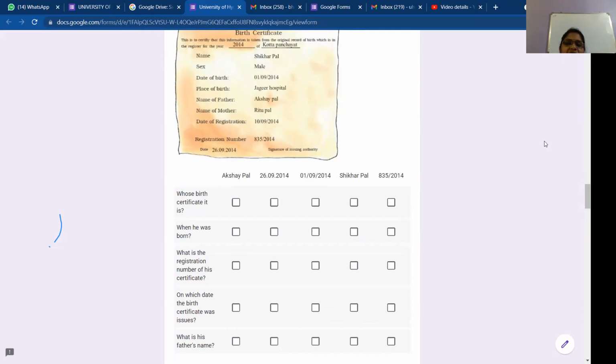Date of registration. The birth certificate is to be registered. So on which date was it registered? Can you see the date? Abbas. Yes, ma'am. So what is the date? When was that registered?